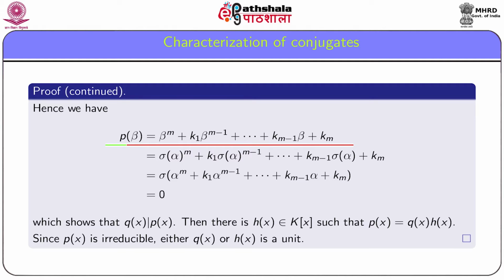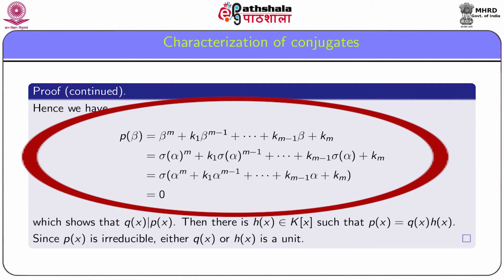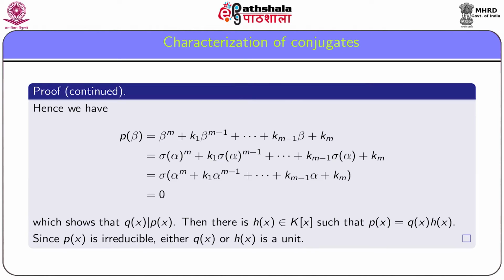Now P(beta) is equal to beta to the power m plus k1 beta to the power m minus 1 plus so on plus k_{m-1} beta plus k_m, which is equal to sigma(alpha)^m, because sigma is such that sigma(alpha) is equal to beta. So let us replace beta by sigma(alpha) and we get sigma(alpha) to the power m plus k1 sigma(alpha) to the power m minus 1 plus so on plus k_m.